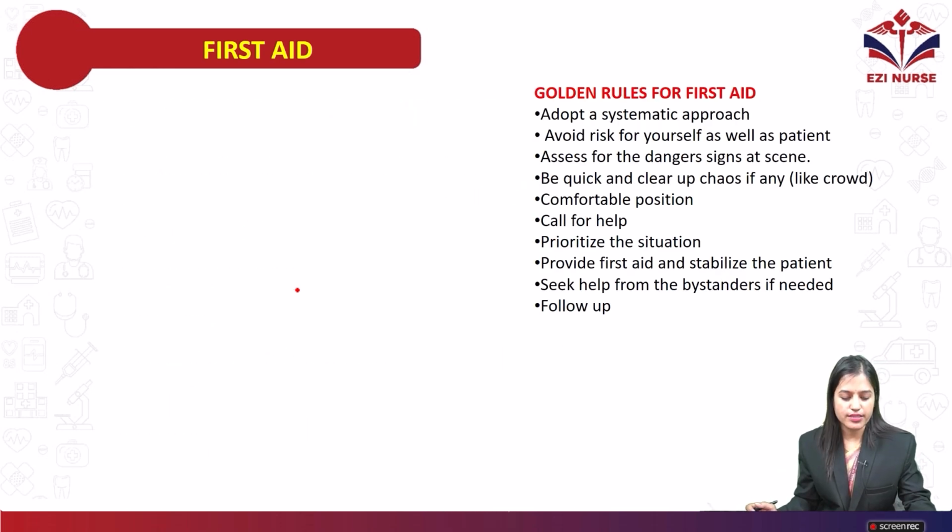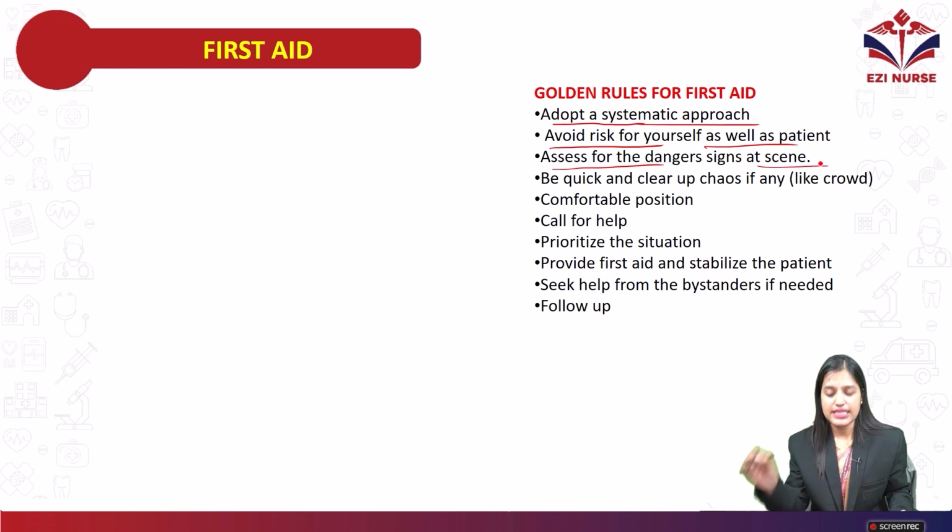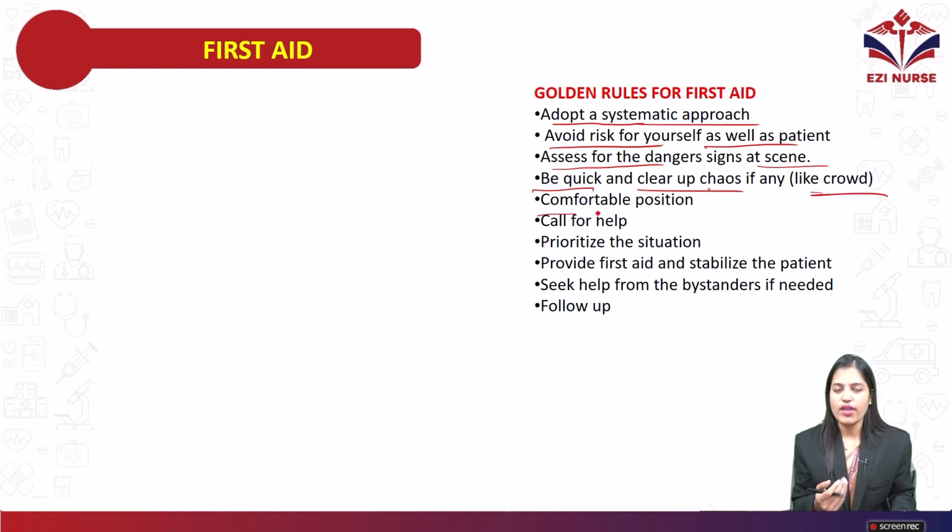Next, move on to the next topic, that is the golden rules of first aid. First one is adopt a systematic approach. Next, avoid the risks for yourself as well as patients. Assess for the danger signs at the scene. Scene means the place where the accident happened. Be quick and clear up the chaos if any. Chaos is nothing but the crowd. You have to clear that.